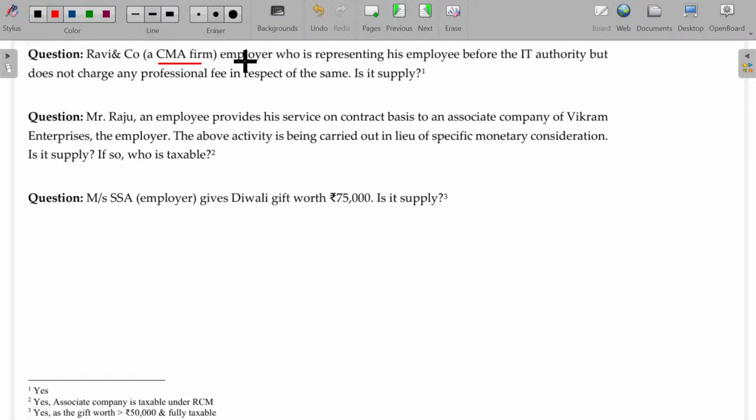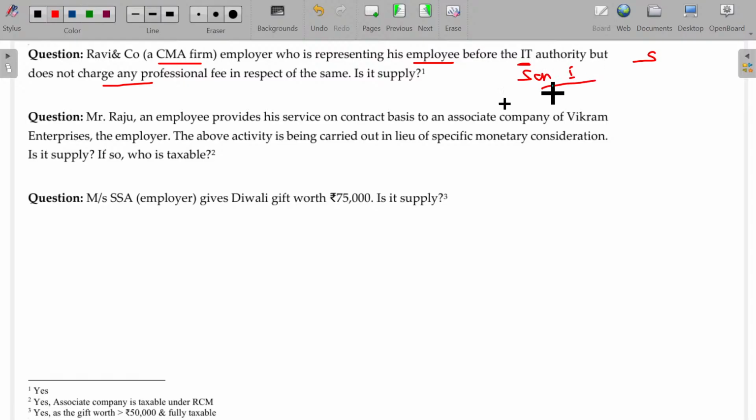Ravi and Co, a CMA firm employer, is representing his employee before the IT authority but does not charge any professional fee in respect of the same. What happens here? Employer-employee relationship, but the action carried over by Ravi on his employee's request is totally not as per the terms of employment. So employer and employee are related persons. If the service between these two persons is not as per the terms of employment and the gift worth is less than or equal to 50,000, then exempt. Yes, it is automatically supply of service only. Sir, consideration is missing, doesn't matter. No consideration also will be considered as supply under Schedule 1.